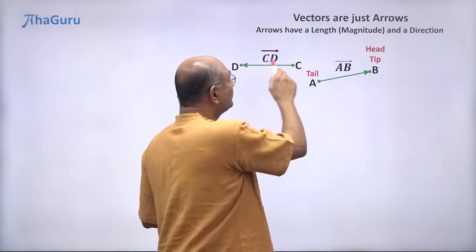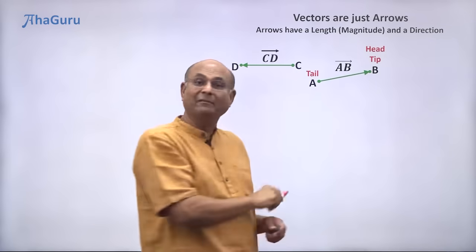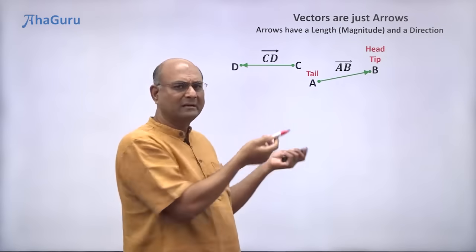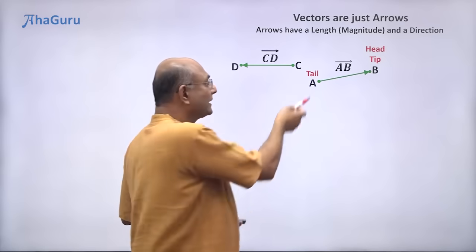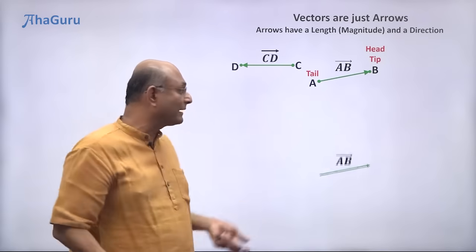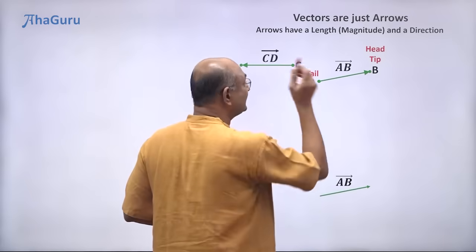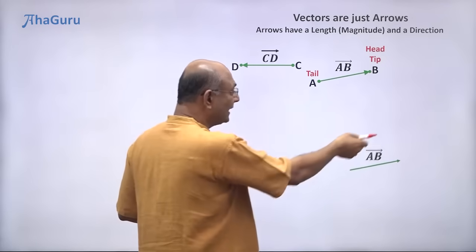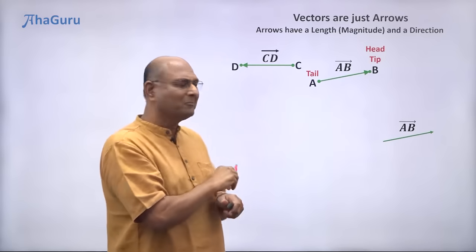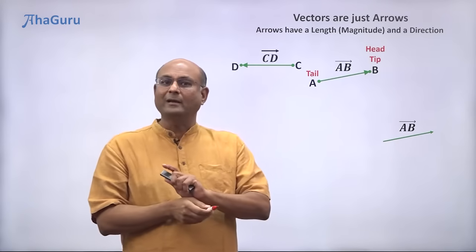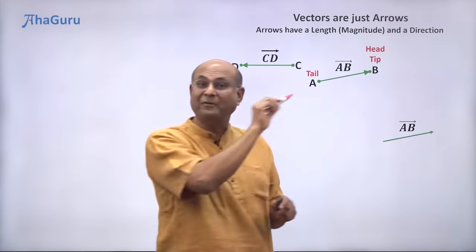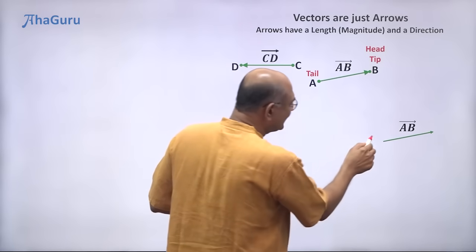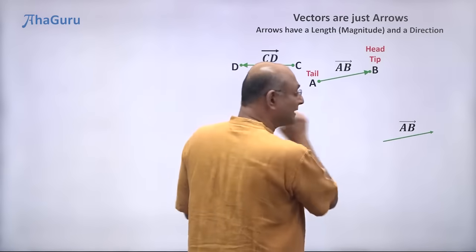Now, arrows have a length and they have a direction. But nobody talked about a starting point. So that means I can take this arrow and move it wherever I want. This vector is the same as that vector, so I can call it AB vector. I can move it here, this is also AB vector. But it's a little weird calling this AB vector, right? Because if I call it AB vector, it feels like this must be A, but that is the point A, this is a different point.